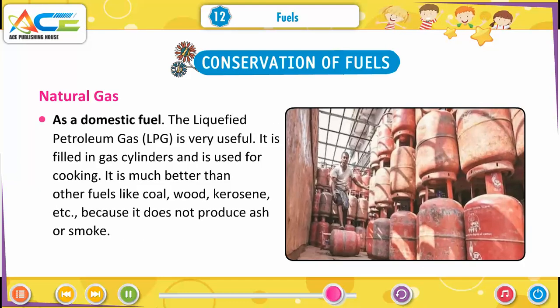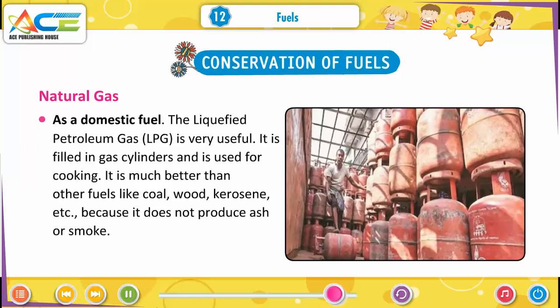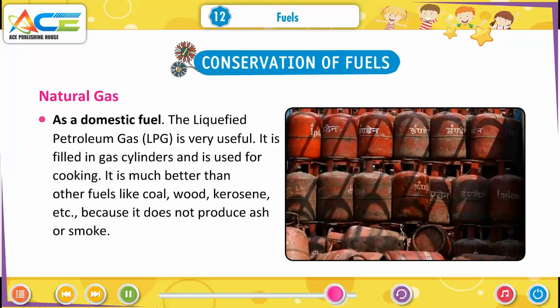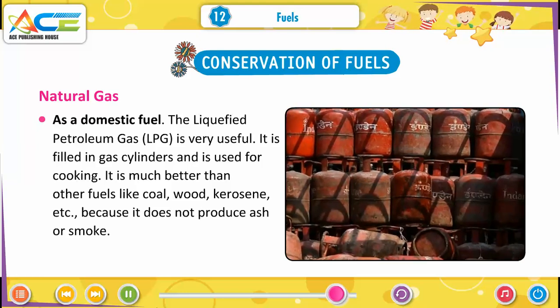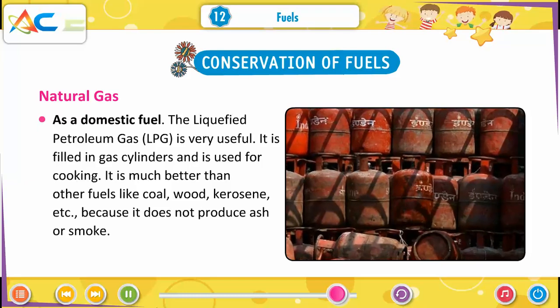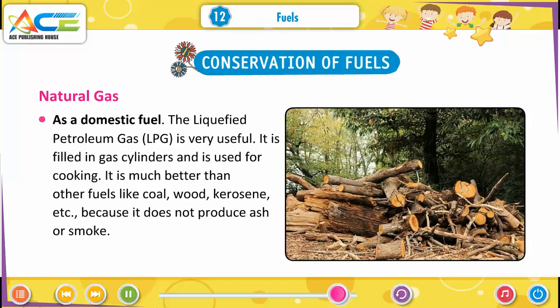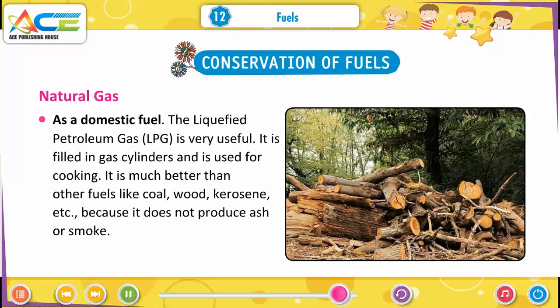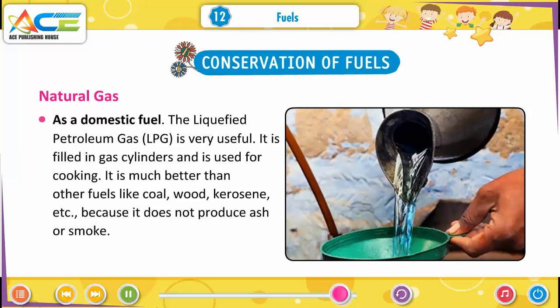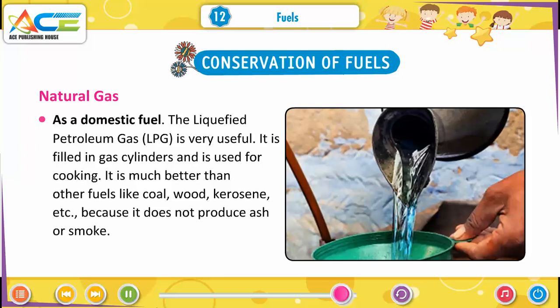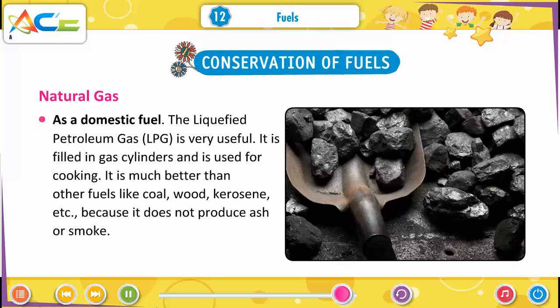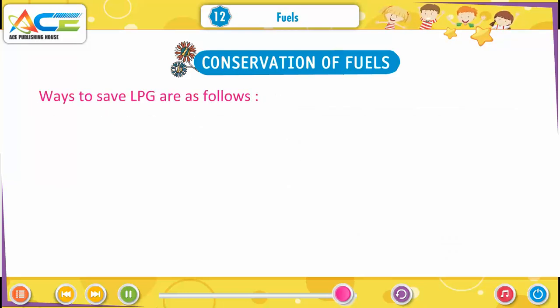As a domestic fuel, liquefied petroleum gas (LPG) is very useful. It is filled in gas cylinders and is used for cooking. It is much better than other fuels like coal, wood, kerosene, etc. because it does not produce ash or smoke. Ways to save LPG are as follows.